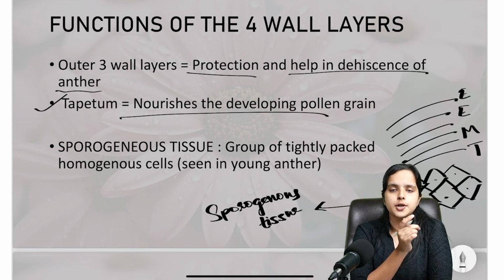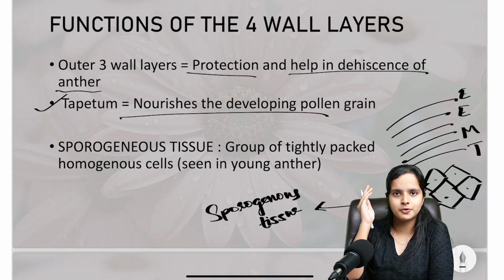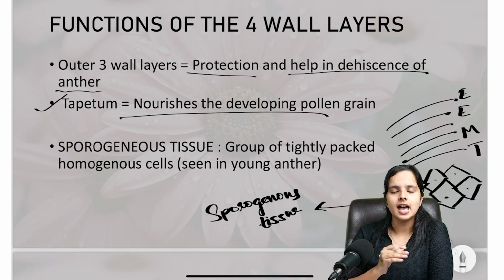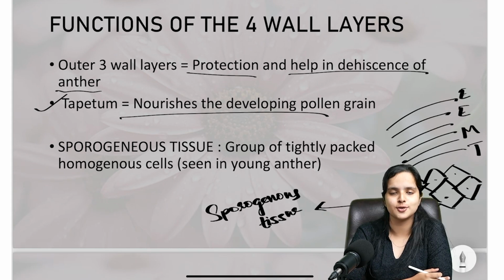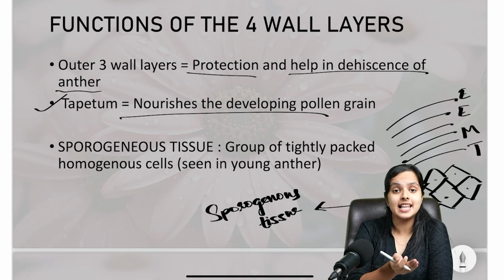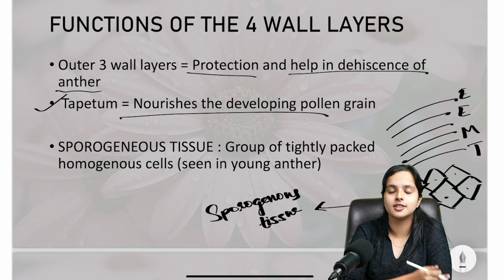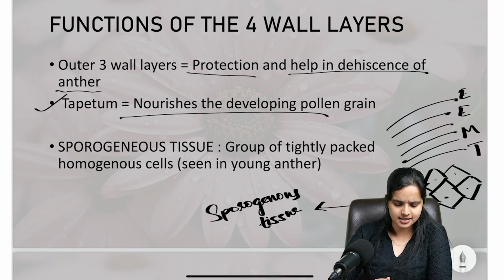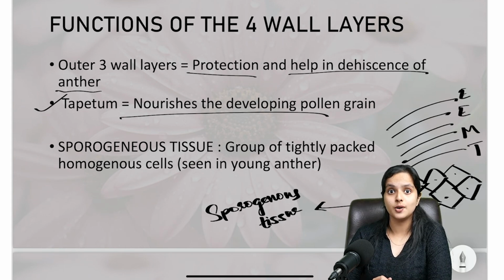I told you that inside the microsporangium there will be a pollen grain. A pollen grain doesn't come from the earth or from the sky. It doesn't come out of nowhere. It has a development process. A pollen grain or a male gamete develops from these sporogenous tissues. The cells inside this sporogenous tissue develop into a new pollen grain or a male gamete. So let's see how that development happens.